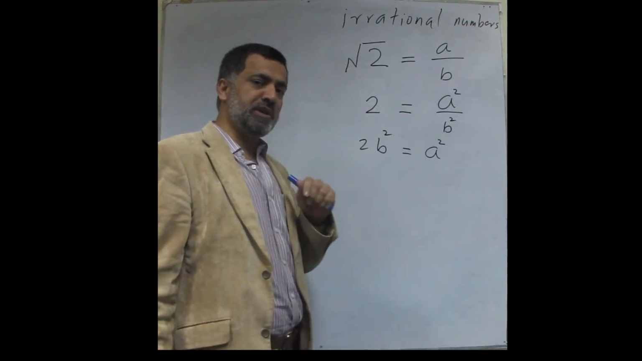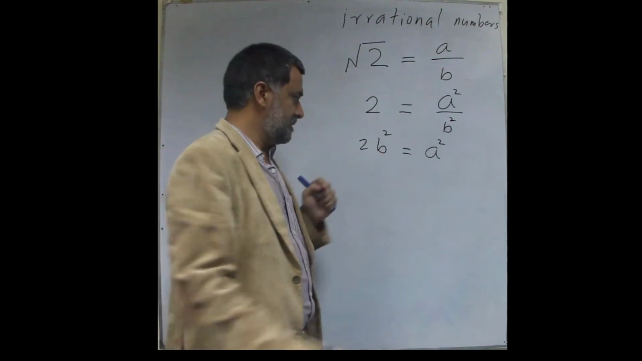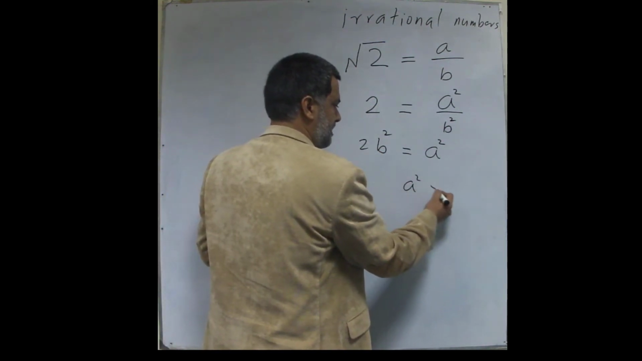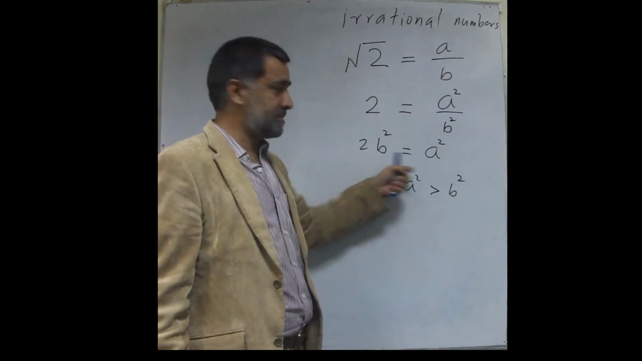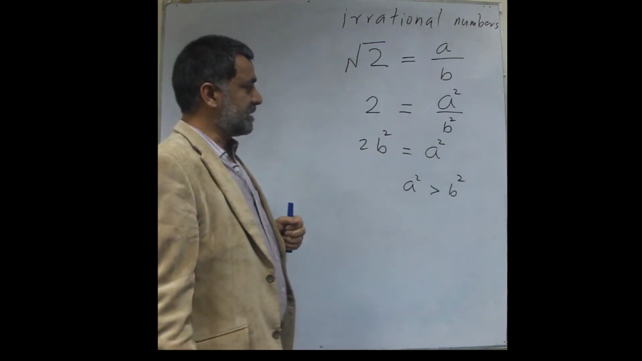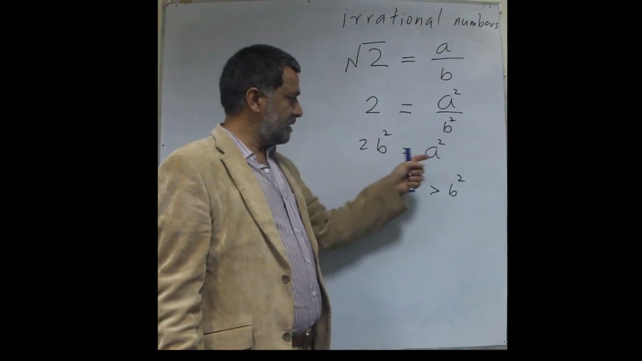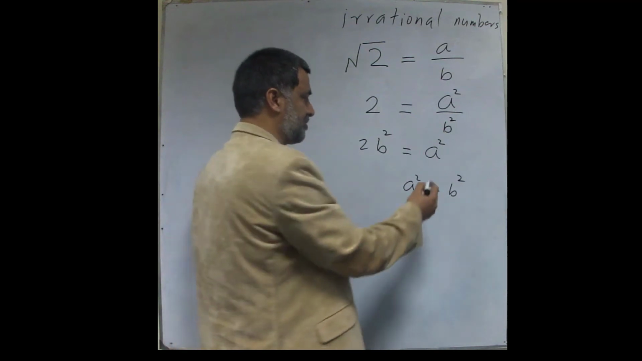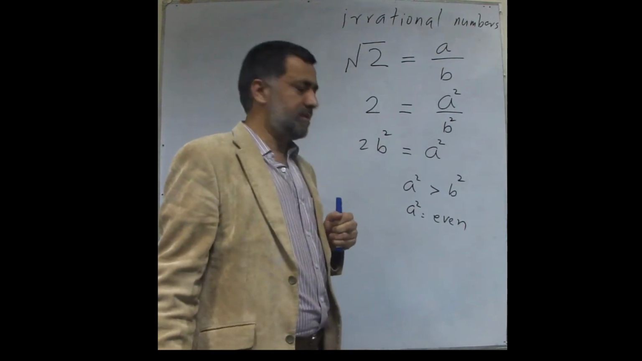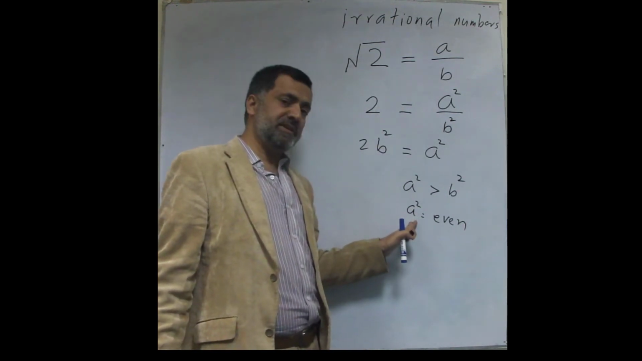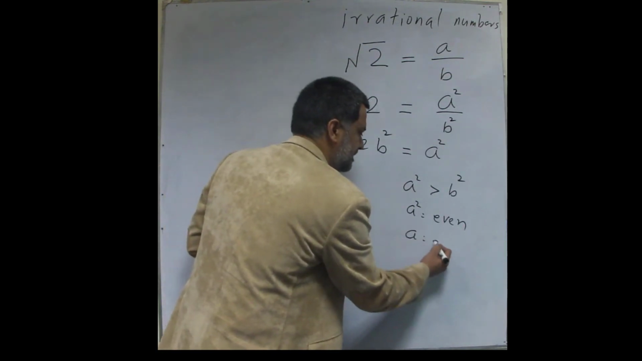Now from this we can draw two conclusions. One is that a squared must be larger than b squared, because if something is twice something else, that must be larger. The other conclusion is that whenever you have twice of something, that number must be even. So a squared must be even. Now, if the square of something is even, that thing itself must also be even. So a must also be even.